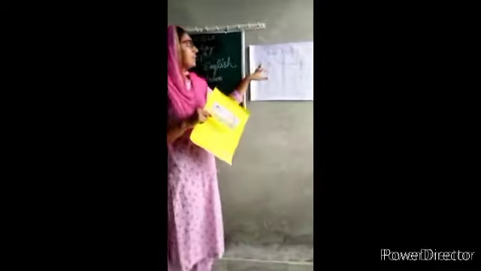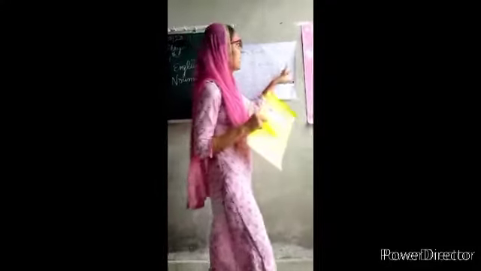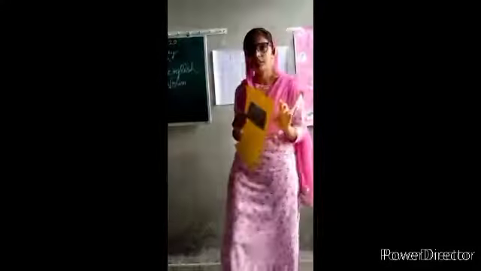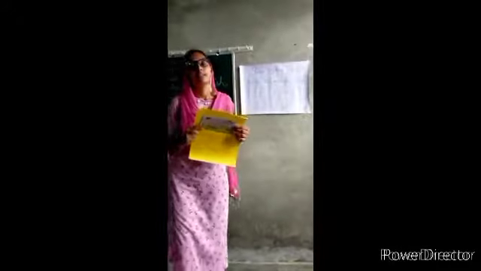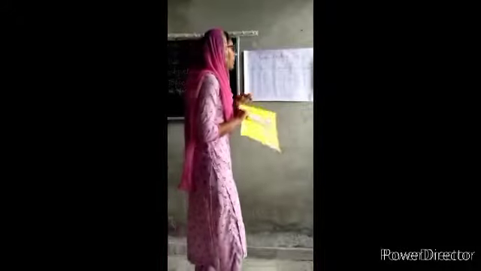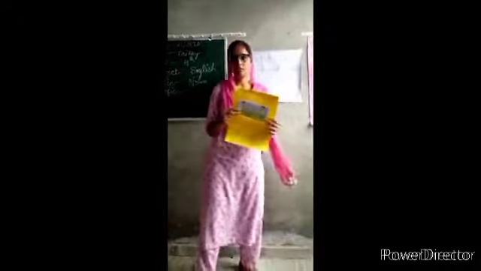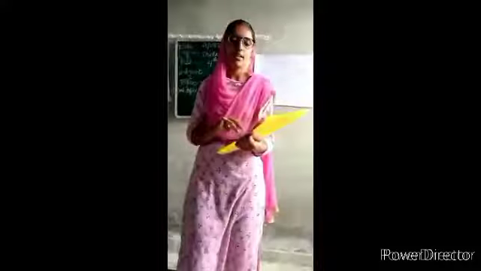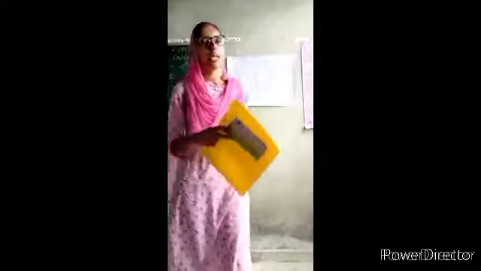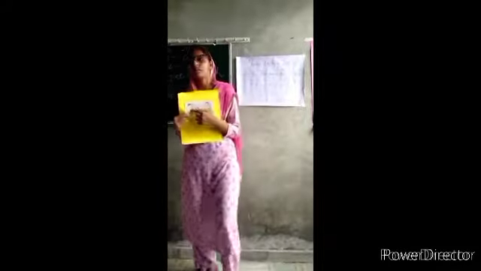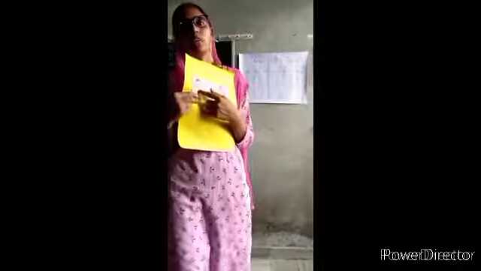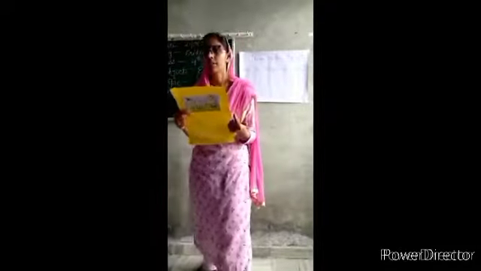Does girl come under name of a place, person, thing, animal, idea, feeling, any one of these? Tell me in the comment box. Yes, girl comes in the person column, so girl is the name of a person. Likewise, there is a boy. Boy is also the name of a person, so that's why boy is also a noun.